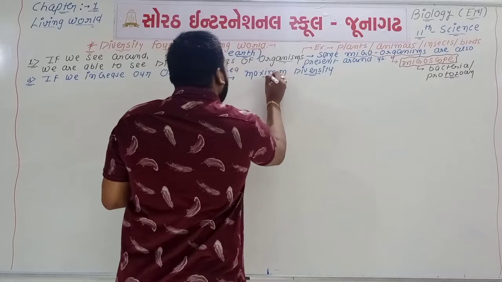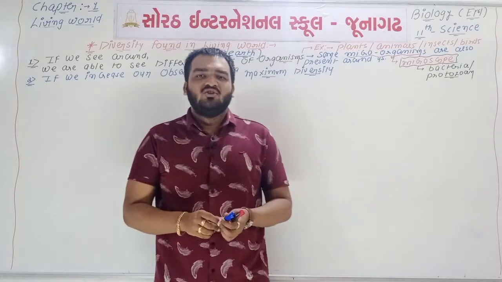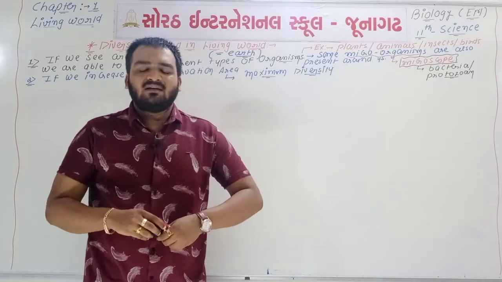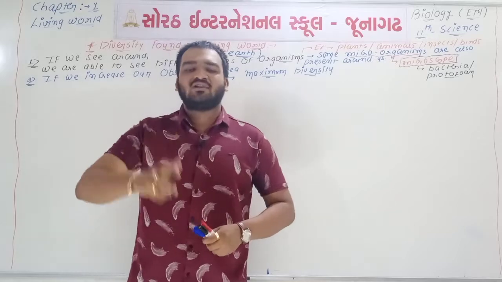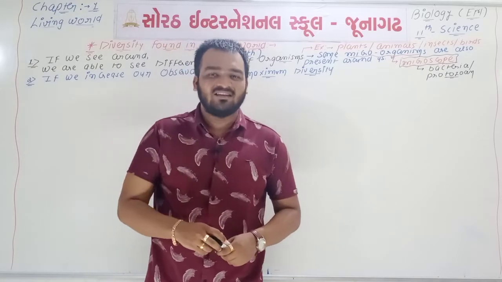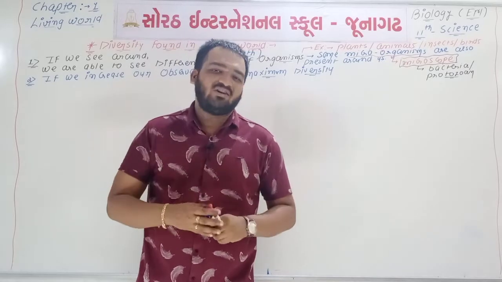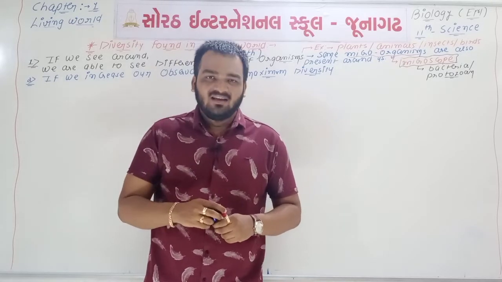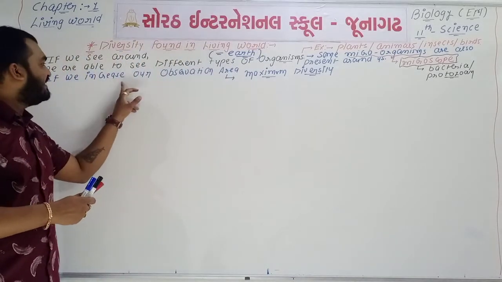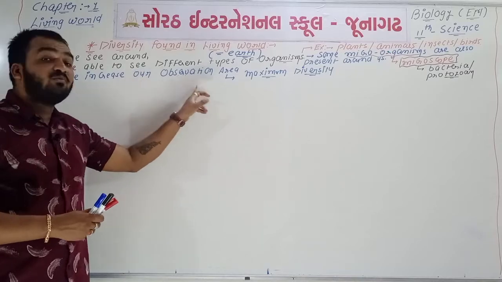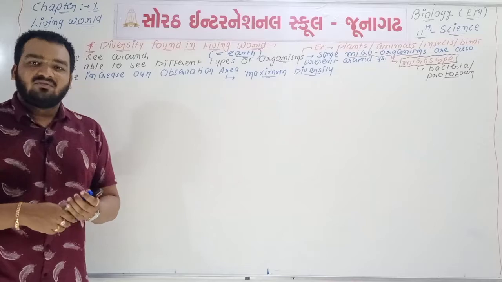For example, if we are talking about the diversity of the Junagadh district, but if we increase our observation area and talk about the whole state of Gujarat, then diversity will be increased. And if we talk about the diversity of the entire country India, then diversity will be increased. So if we increase our observation area, then maximum diversity will be there.